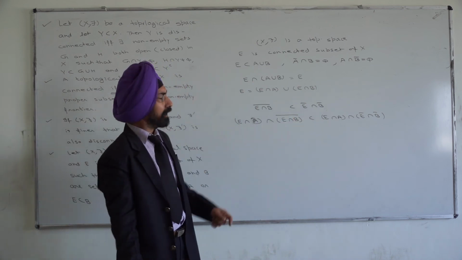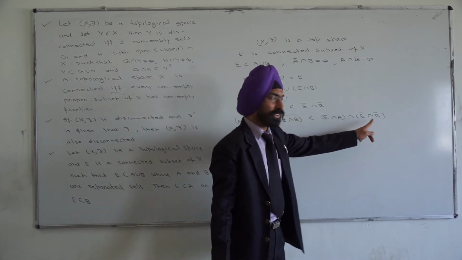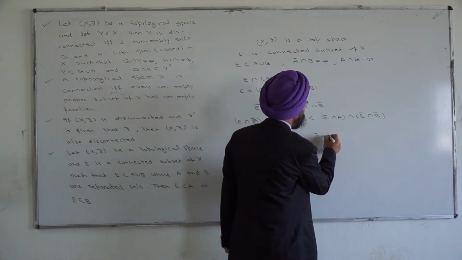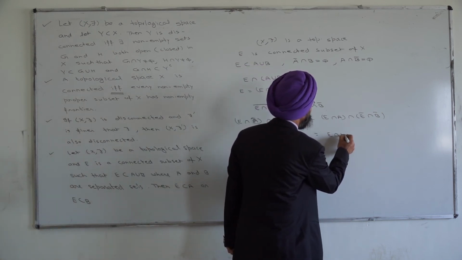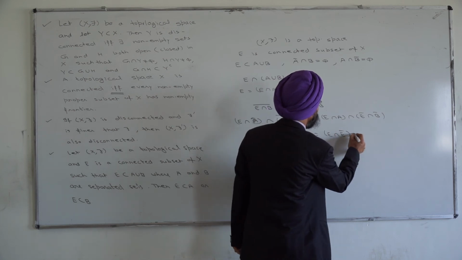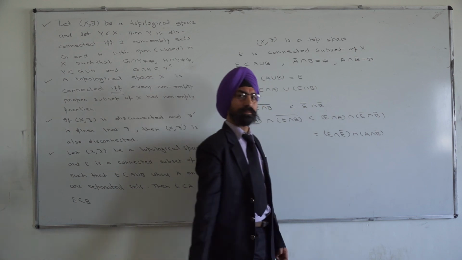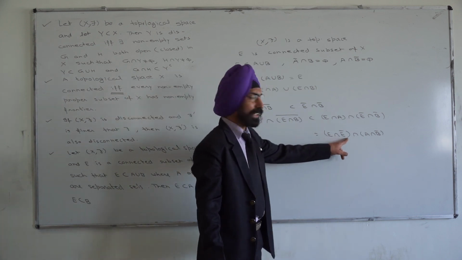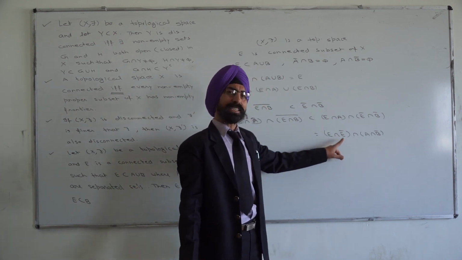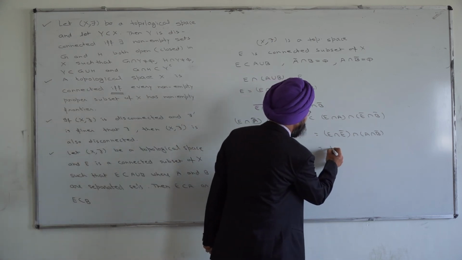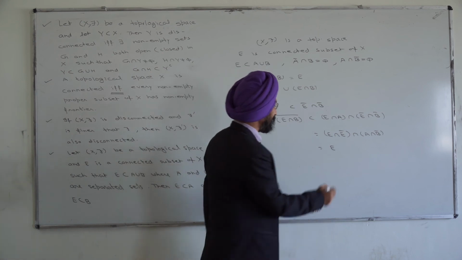On the right side, since all the signs are intersection, these can commute and we can write it as E intersection E bar intersection A intersection B bar. Now E intersection E bar, once again the intersection of two sets is equal to the smaller set, and the smaller is here E.